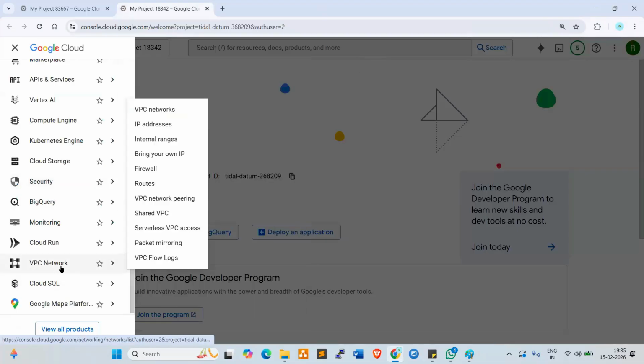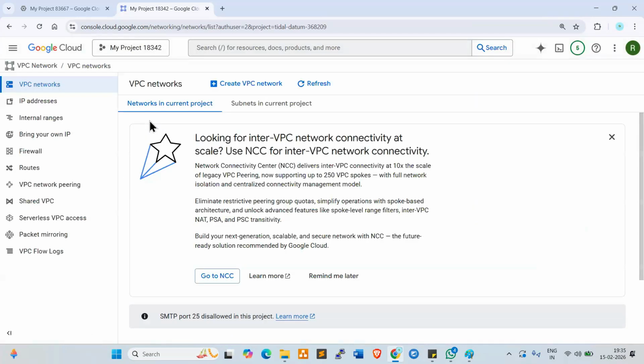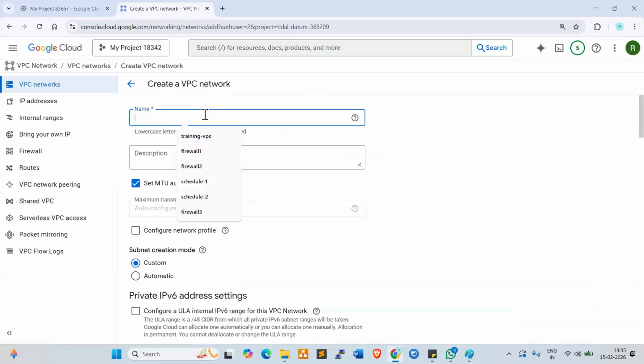Now click on VPC networks here. Currently no networks, only the default one is available. We should not delete this one, because if you delete the default, it will not allow you to create the new network. So don't delete the default network. Now click on create VPC network. Now the network name: I want to give training VPC.